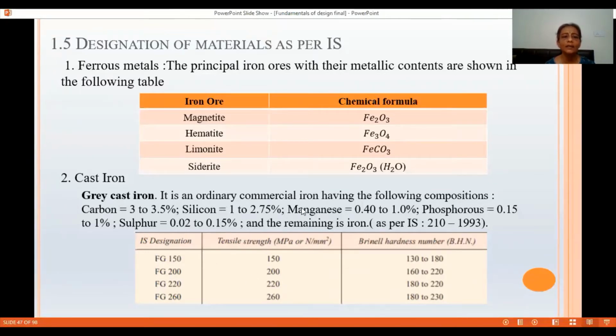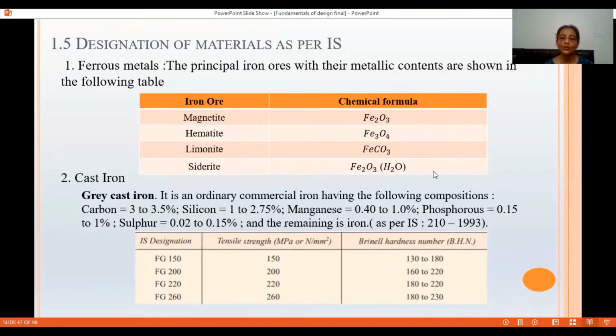Grey cast iron has carbon percentage maximum up to 3.5 percent. Silicon is from 1 to 2.75. Manganese is from 0.40 to 1.0 percent. Phosphorus is from 0.15 to 1 percent. Sulfur is from 0.02 to 0.15 percent.